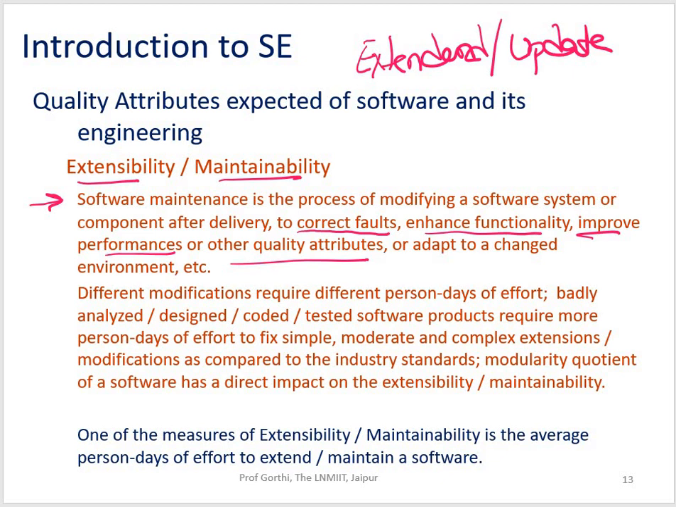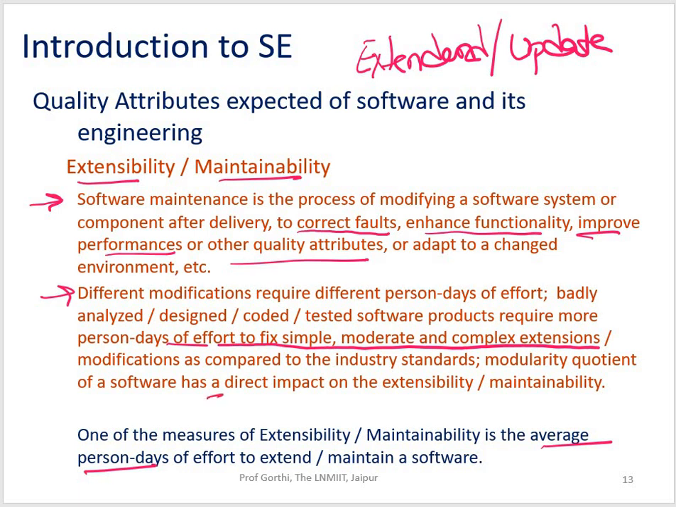Different modifications require different person-days of effort, and badly analyzed, designed, coded, and tested software products require more person-days of effort to fix some simple, moderate, and complex extensions. So one measure of extensibility or maintainability is the average person-days of effort to extend or maintain a software.